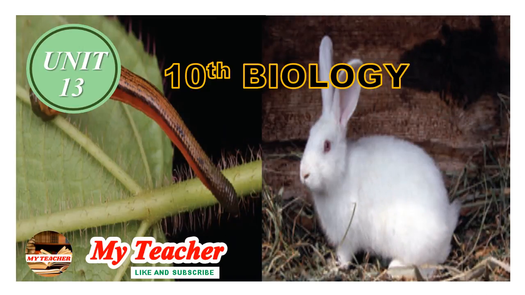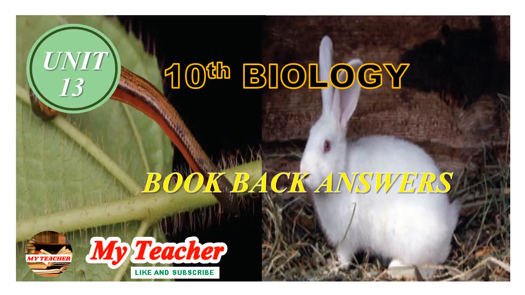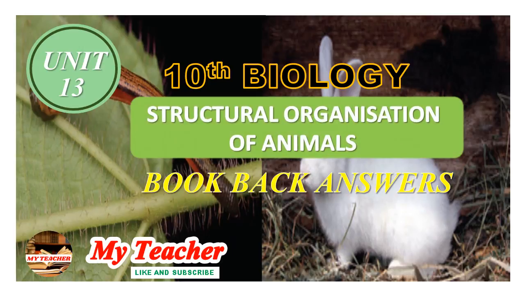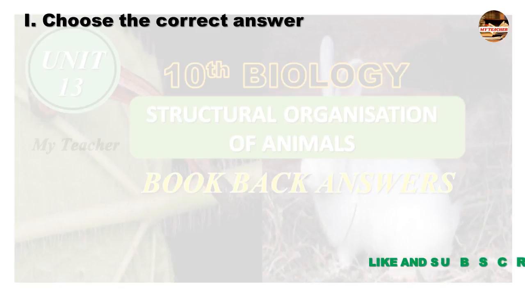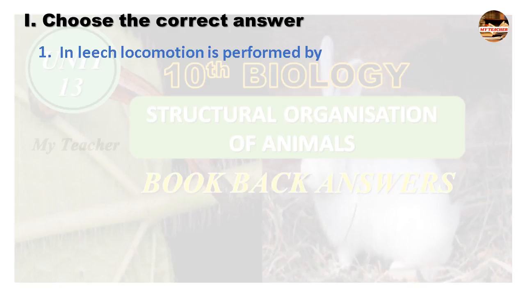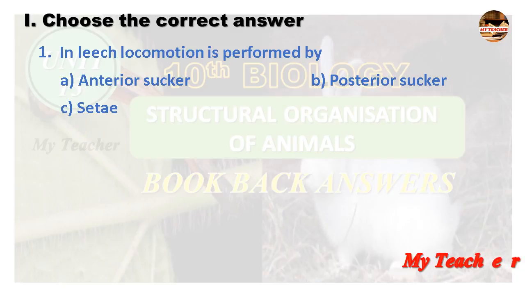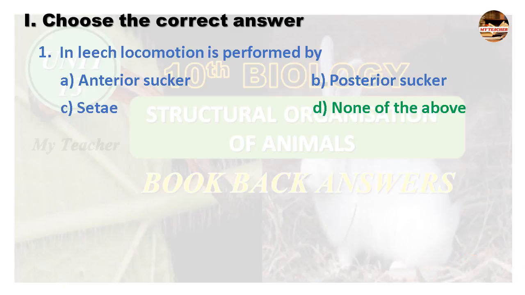Hello students, in this video I am going to explain the book back answers of 13th lesson in 10th biology, structural organization of animals. Choose the correct answer. First one, in leech, locomotion is performed by anterior sucker, posterior sucker, seat, none of the above. Answer is none of the above. Locomotion is performed by the circular and longitudinal muscles of leech.